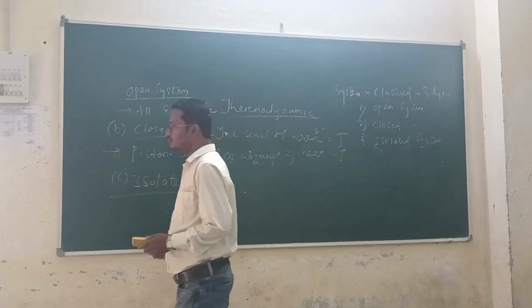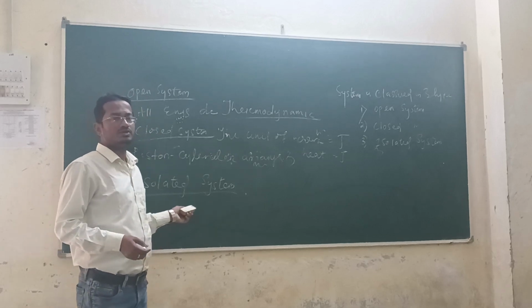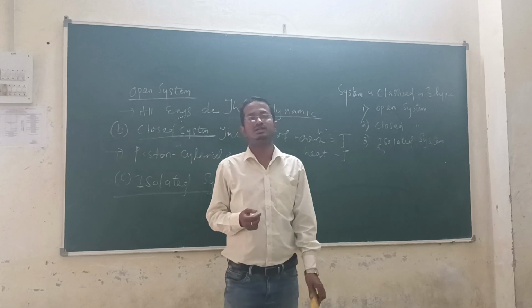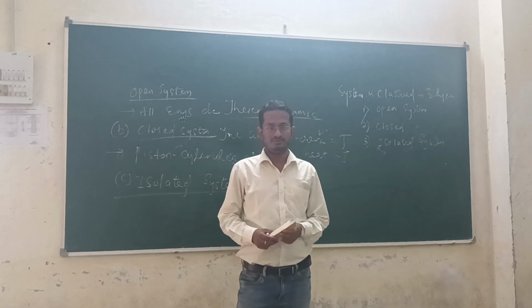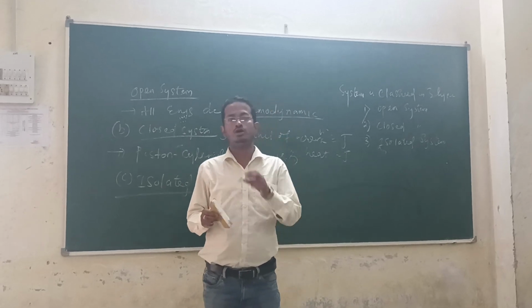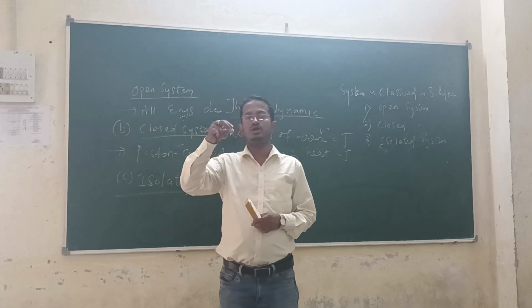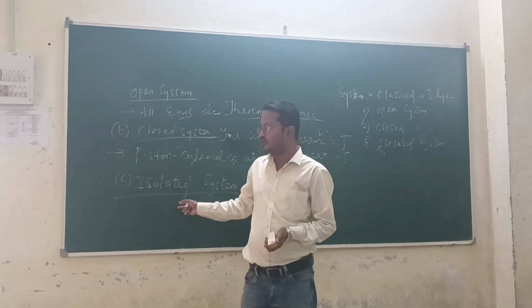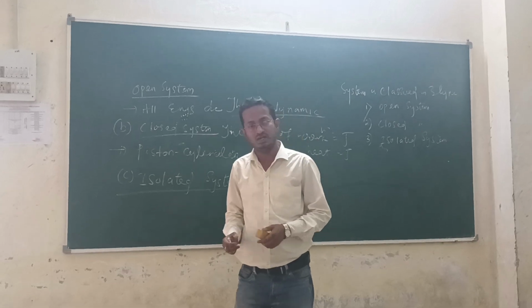Then I am taking an example. What are isolated system examples? In day-to-day life, I am taking the example of the thermos flask, which we use to keep tea hot in the winter seasons. The thermos flask is the best example of an isolated system.